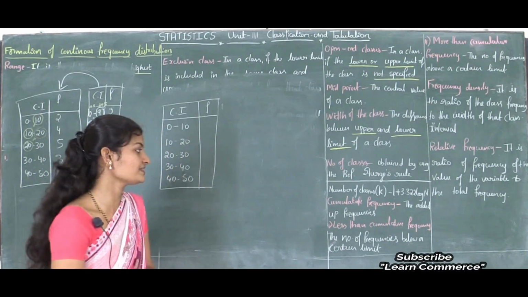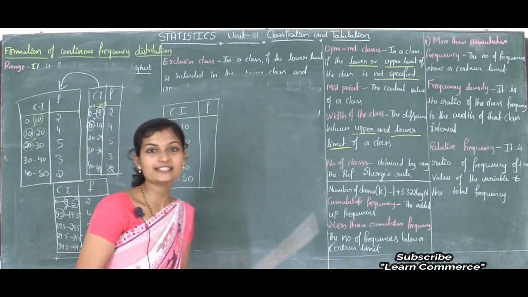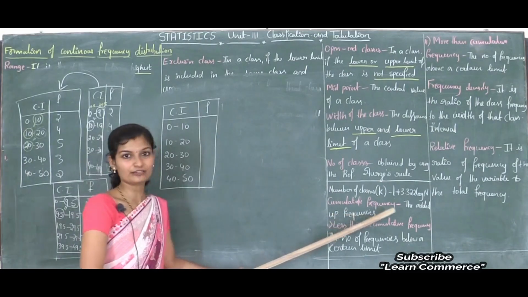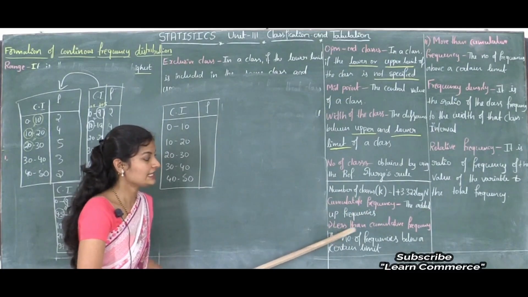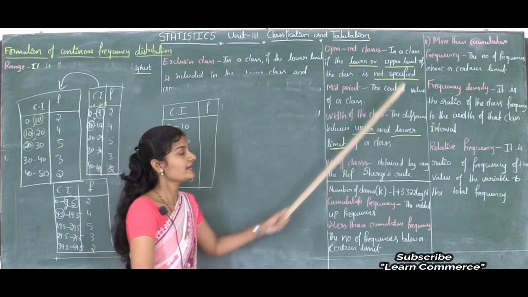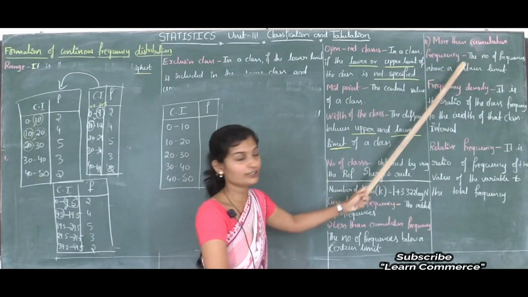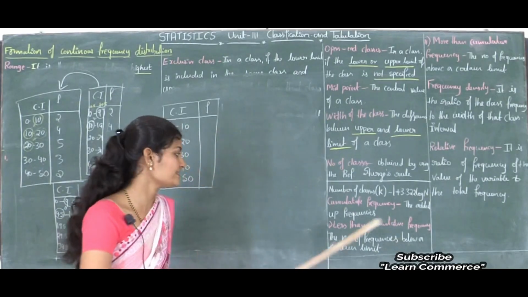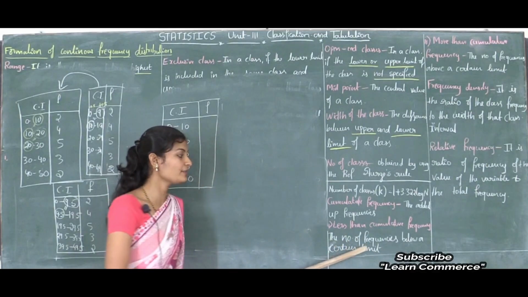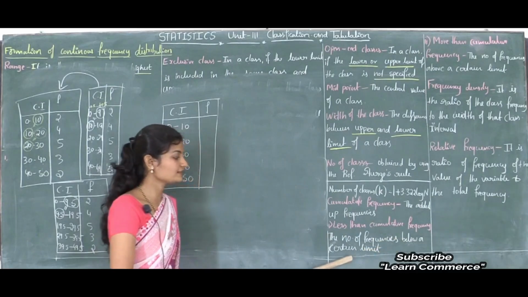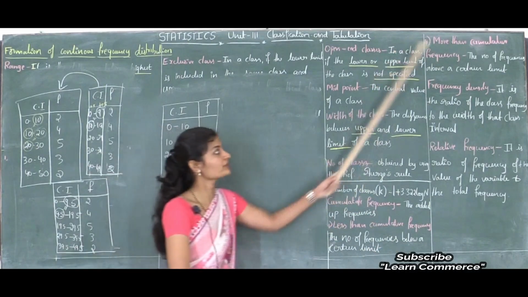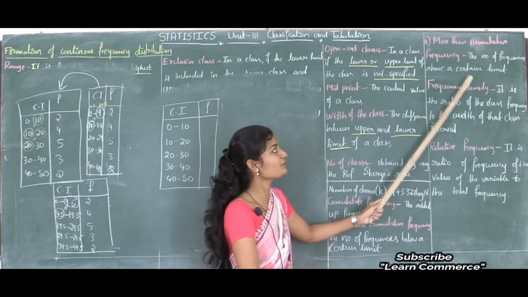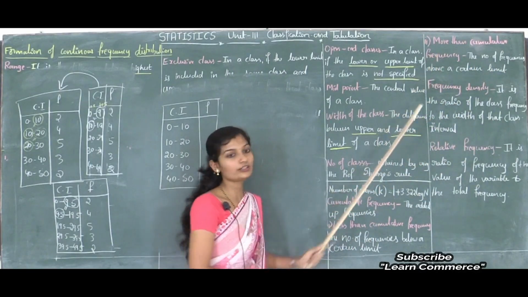Okay, next let's see what is cumulative frequency. Cumulative frequency is added up frequency. Before that, let's see the types of cumulative frequency. The first one is less than cumulative frequency, and the second one is more than cumulative frequency. Less than cumulative frequency is the number of frequencies below a certain limit. The number of frequencies above a certain limit is known as more than cumulative frequency.